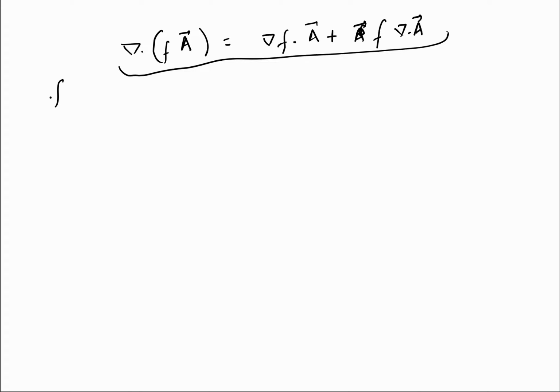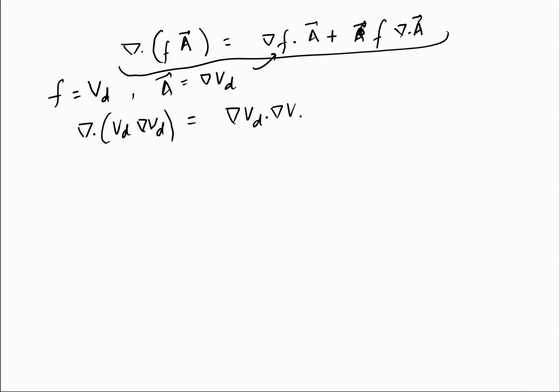Now what we will do is write f equal to this Vd, the difference between these two solutions, and the vector a is simply the gradient of this difference, del Vd. So the divergence of Vd del Vd will be equal to del Vd dot del Vd plus Vd del dot del Vd, or equal to del of Vd, squared, plus Vd del square Vd.